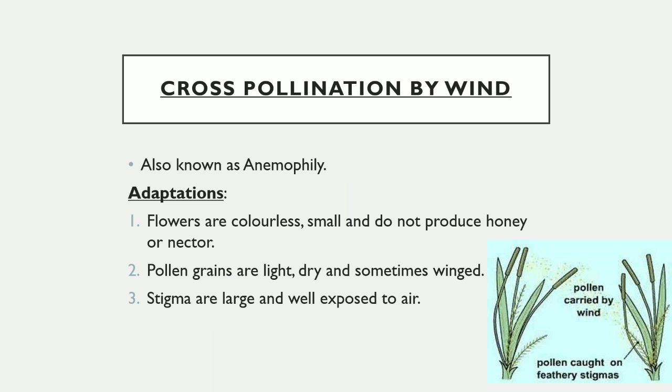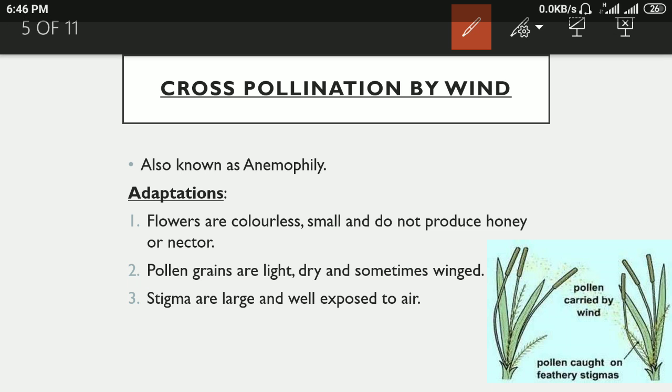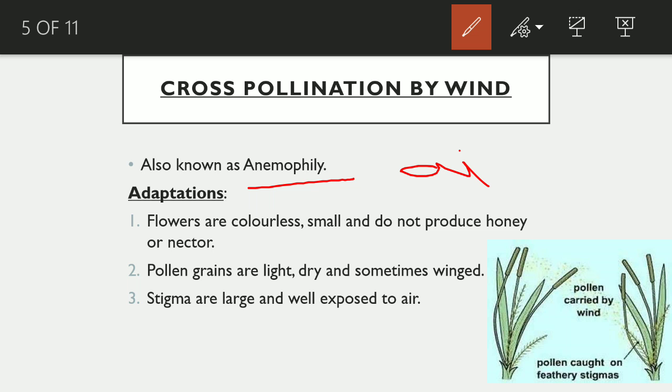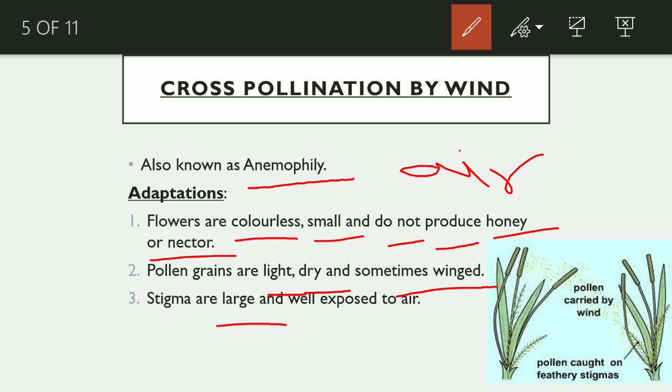Now, cross-pollination by wind. The cross-pollination by wind is also termed as anemophily. In this type of cross-pollination, the pollen grains are transferred by means of air. The adaptations of these flowers are colorless, small and do not produce honey or nectar. Pollen grains are light, dry and sometimes winged. The stigma are large and well exposed to air.